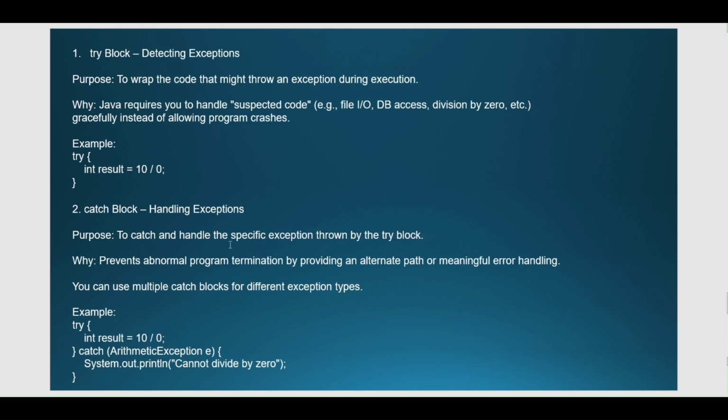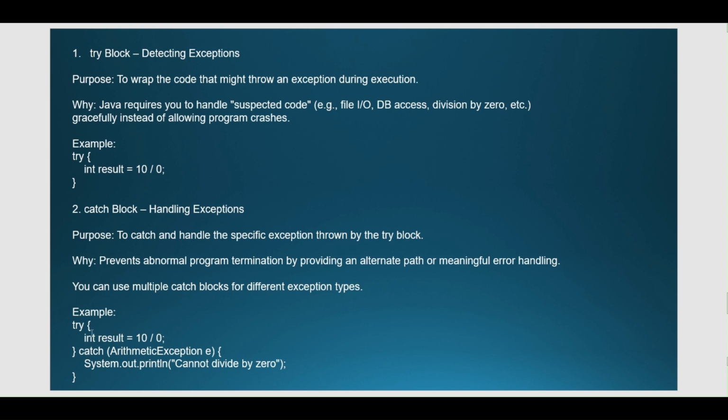Now why are we using the catch block? For example, in your application, in your business code logic, you can have arithmetic or multiple exceptions. If they are not handled, this will lead to program termination. It will be terminated abnormally, and we are not sure what it will give us. To handle such exceptions, we define an alternate path or a meaningful error handling process.